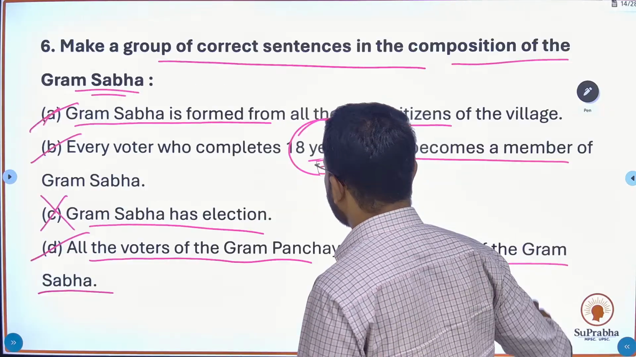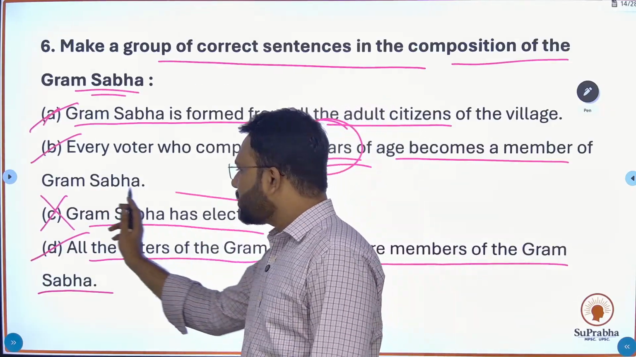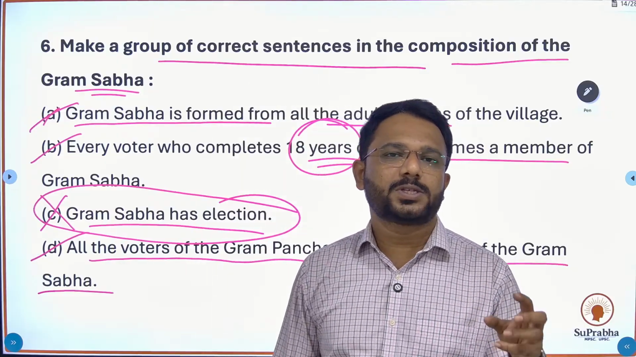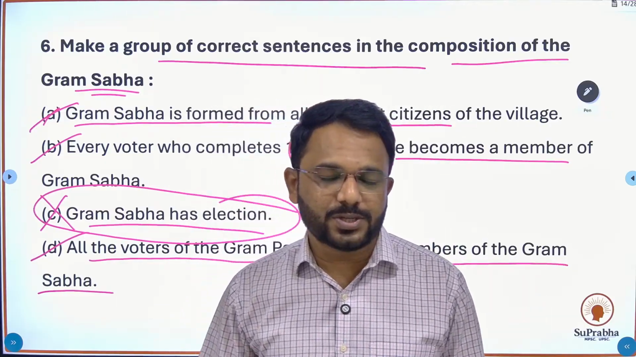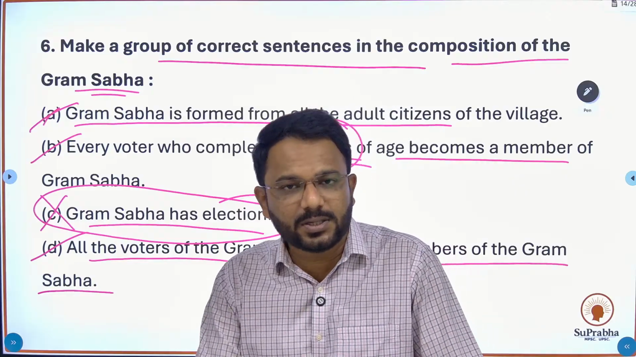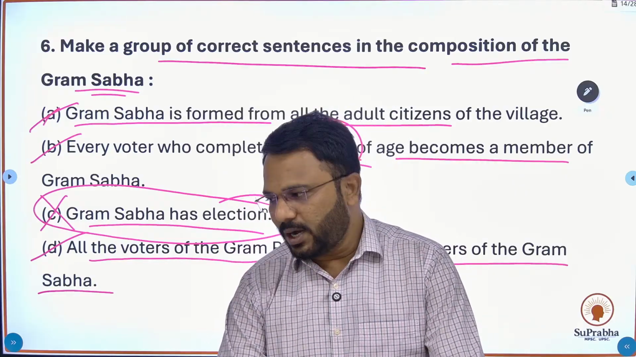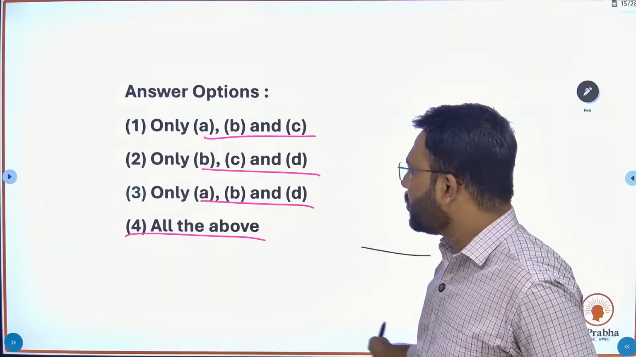Why is this statement wrong? Because Gram Sabha doesn't have any elections for its members. Any citizen whose name is present in the electoral rolls and who has completed the age of 18 years automatically becomes a member of Gram Sabha. So we don't have any election for the Gram Sabha.